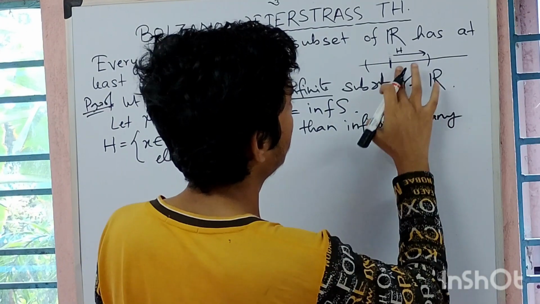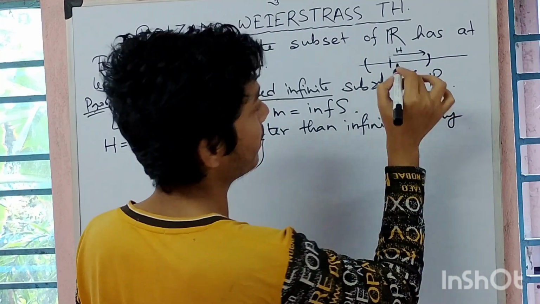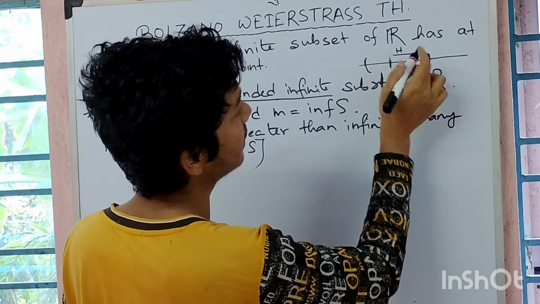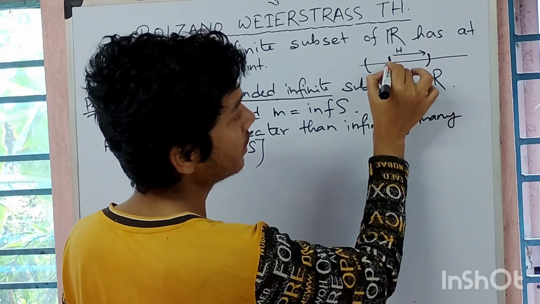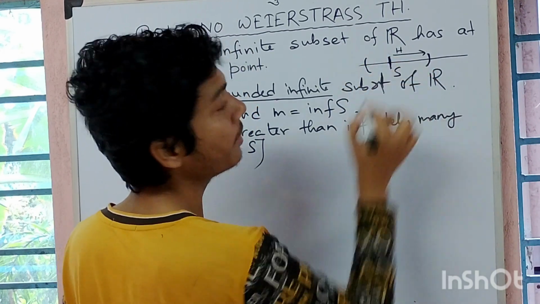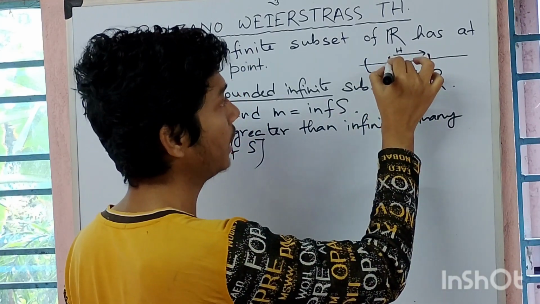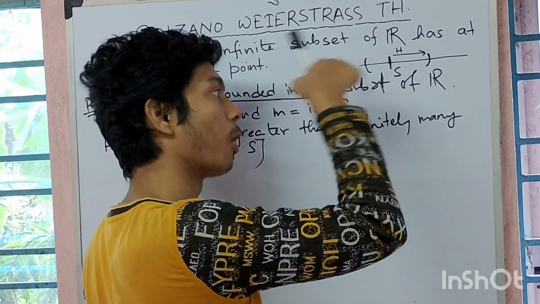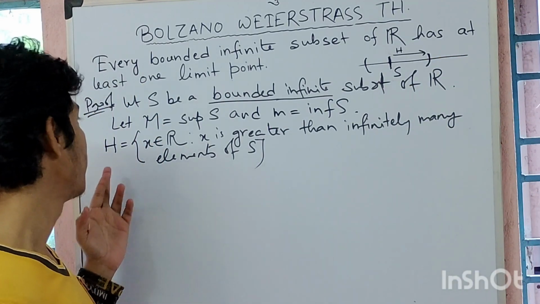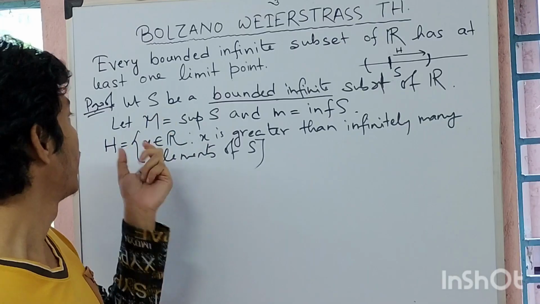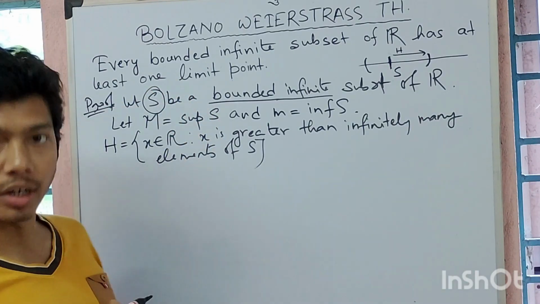It is like if this one is S, and H is the set that starts from this point. If this point is greater than infinitely many points of S, then H will start with this point and move forward and forward. My goal is to prove that this set S has at least one limit point.